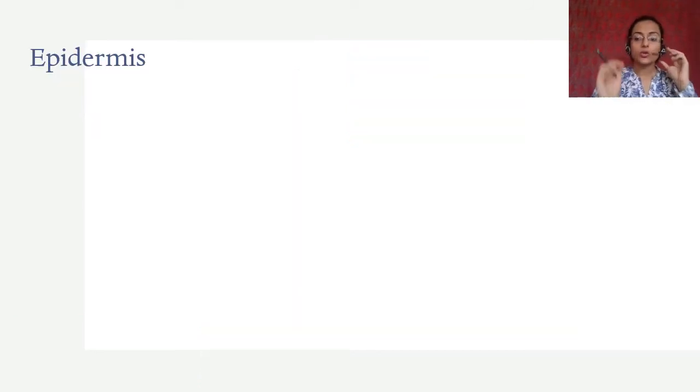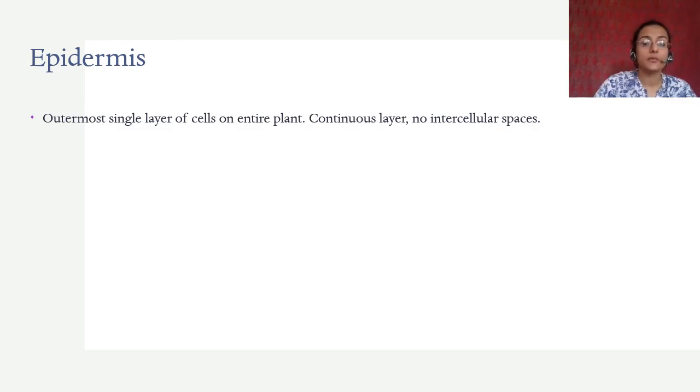So we come to epidermis. Epidermis is the outermost single layer of cells on the entire plant. It is a continuous layer and it has no intercellular spaces. Why does it not have any intercellular spaces? Because it would defeat the function of having a continuous layer.